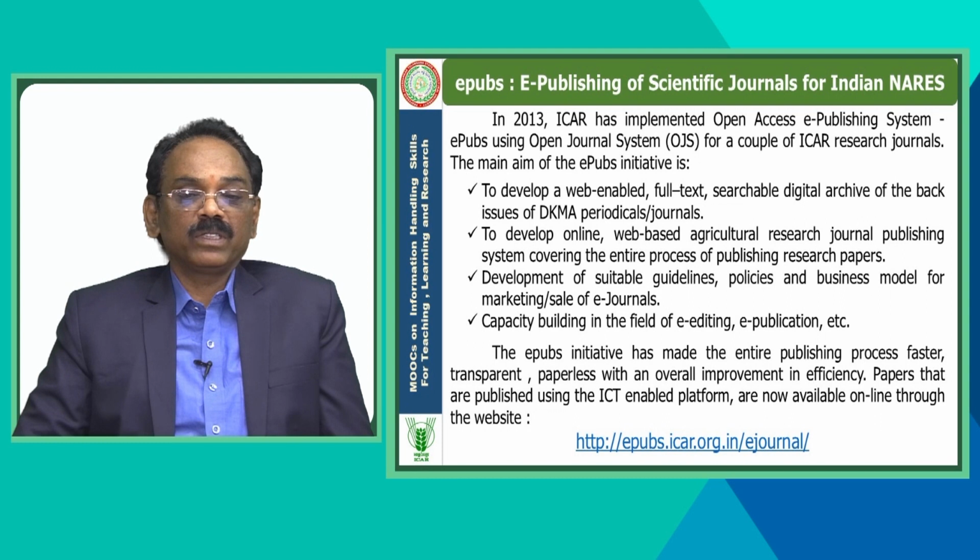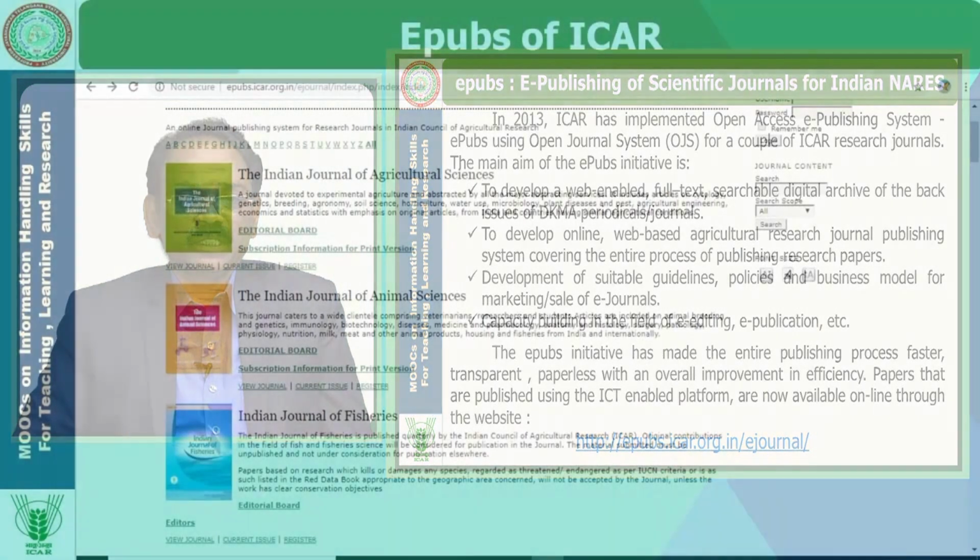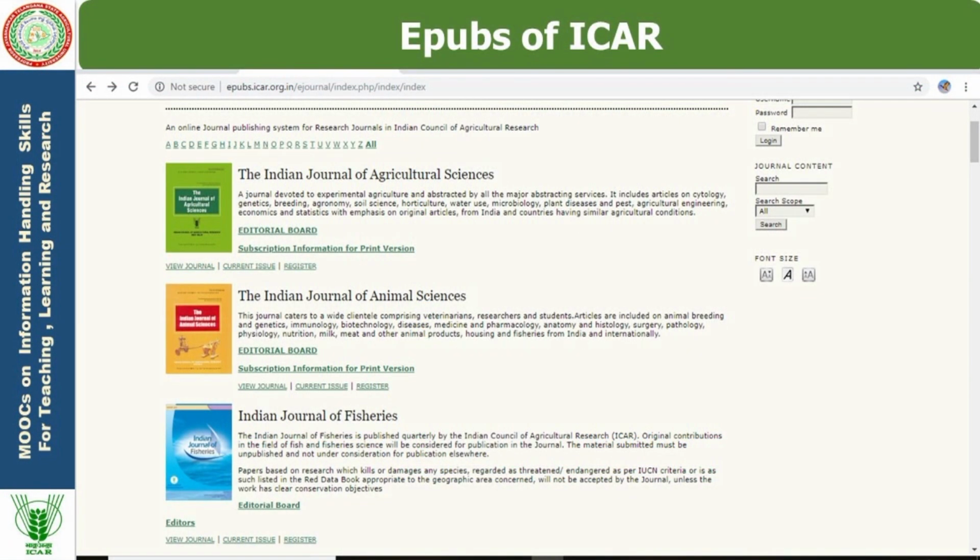The EPUBs initiative has made the entire publishing process faster, transparent, and paperless, with an overall improvement in efficiency. Papers published using the ICT enabled platform are now available online through the website. The EPUBs website is epubs.icar.org.in/ejournals/. This is EPUBs, you can see. The Indian Council of Agricultural Research has two major publications, the Indian Journal of Agricultural Sciences and the Indian Journal of Animal Sciences. EPUBs now covers more than 40 journals, and you can access these journals free of cost.